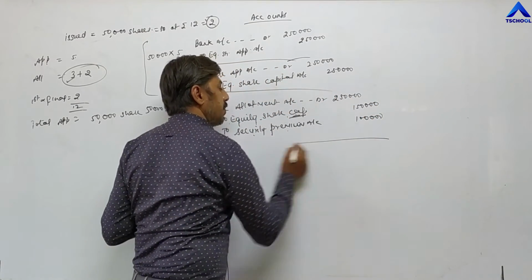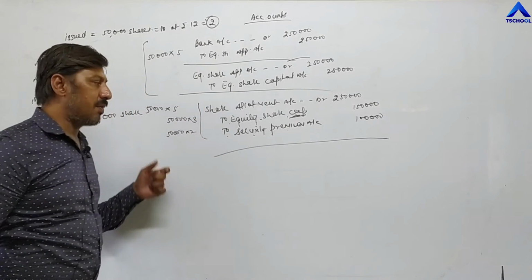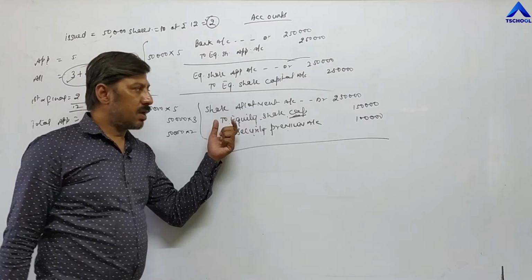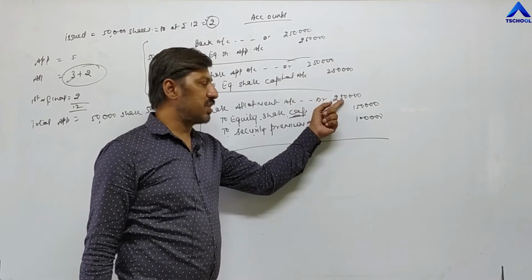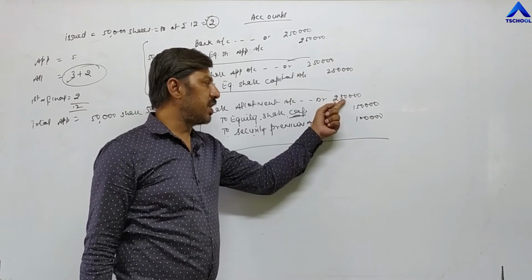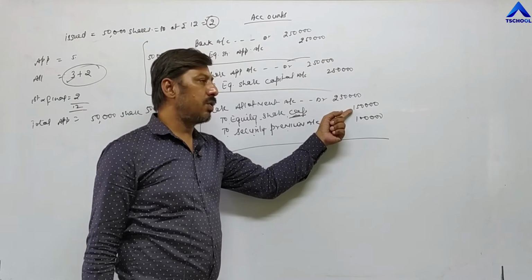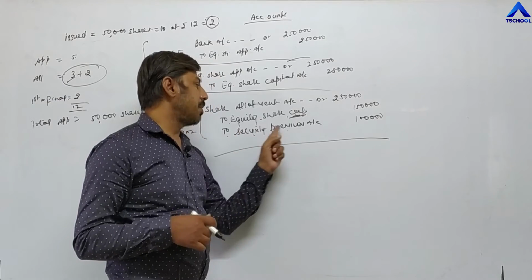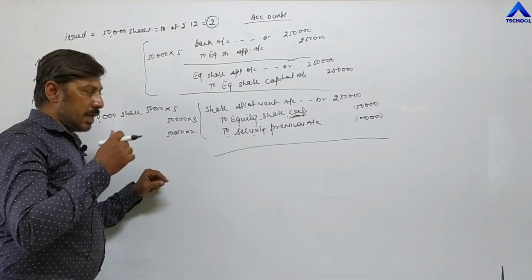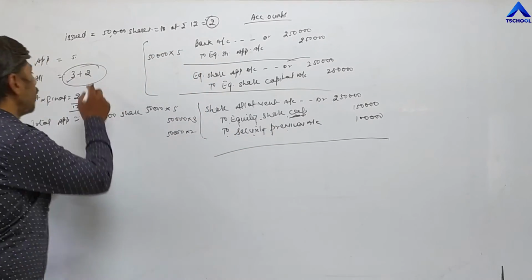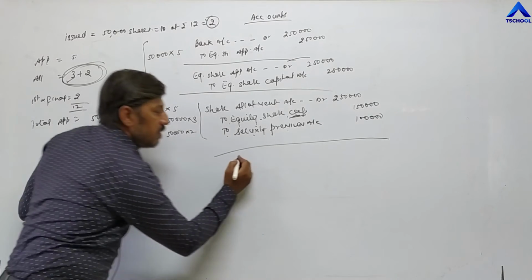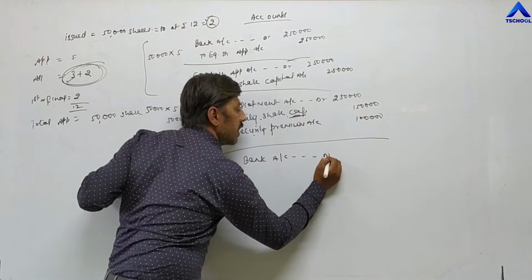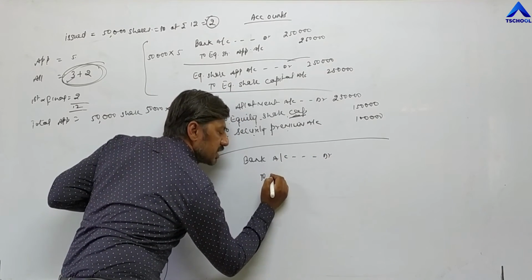In this way the company will pass this entry in advance for what we have to receive. The company is writing that we have to receive a total of 2 lakh 50 from the investors. Out of 2 lakh 50, 1 lakh 50 will be transferred to their account and 1 lakh will be transferred to our account, our meaning the company's security premium account. But at the time of paying money, we have to pay the full amount, 5 rupees. So the company will receive a check for 5 rupees. That's why the entry becomes bank account debit, to whichever installment they are receiving.